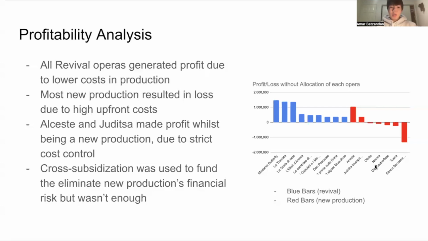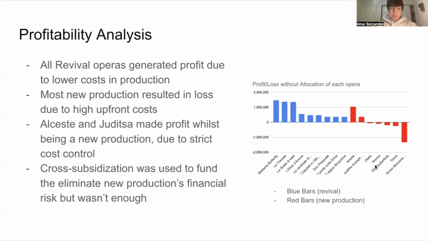That is because of two main reasons. First, revivals use existing sets and costumes, which keeps costs low. And second, they have an existing fan base, which results in higher and more guaranteed expected sales. On the other hand, most new productions are consistently loss makers. Operas like Simon Boccanegra and Otello generated significant losses due to high upfront costs for building new sets, making new costumes, and needing longer rehearsal schedules.